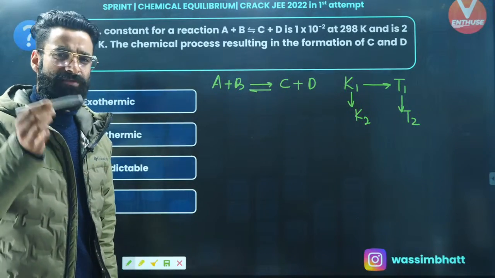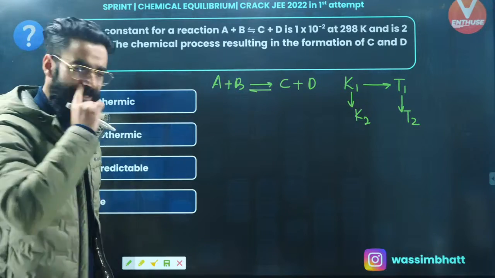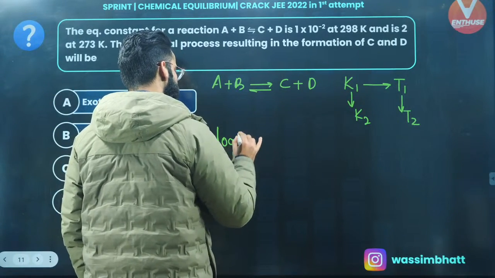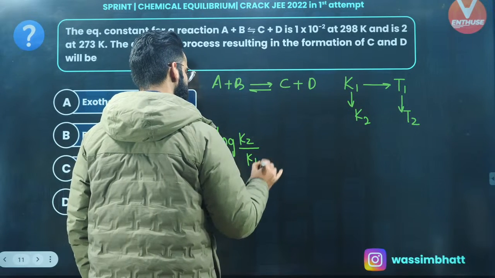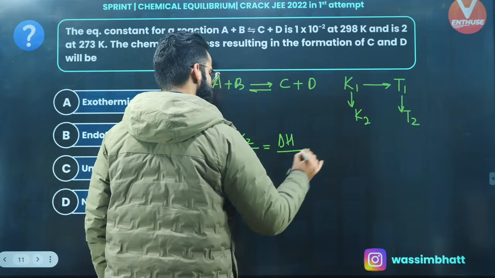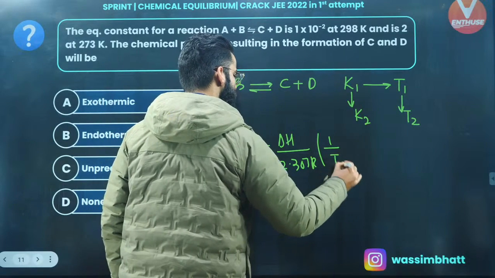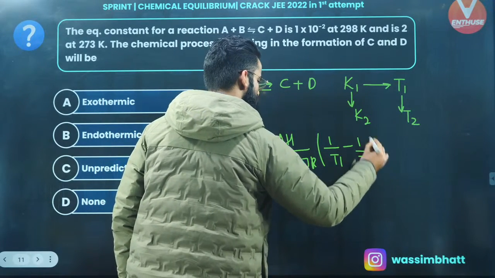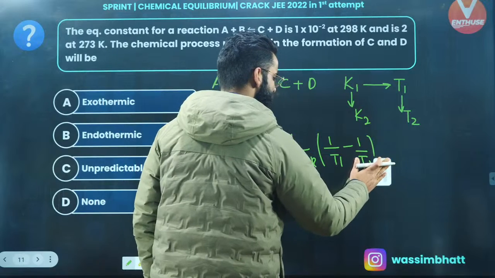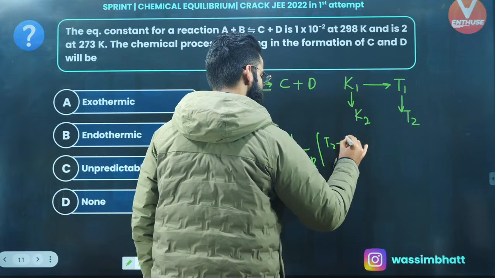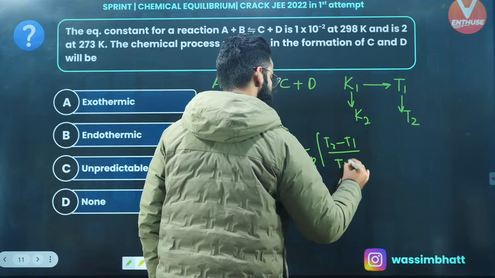Now, guys, I'm sure you would have studied chemical kinetics, right? In chemical kinetics, you would have studied one relation which used to be log of K2 divided by K1 is equal to delta H divided by 2.303 R multiplied by (1 upon T1 minus 1 upon T2). Or I can write it as (T2 minus T1) divided by T1 T2. Let me write it that manner, right? It's going to be T2 minus T1 divided by T1 T2.